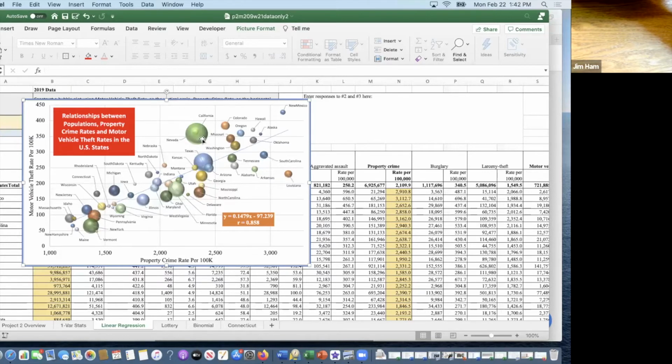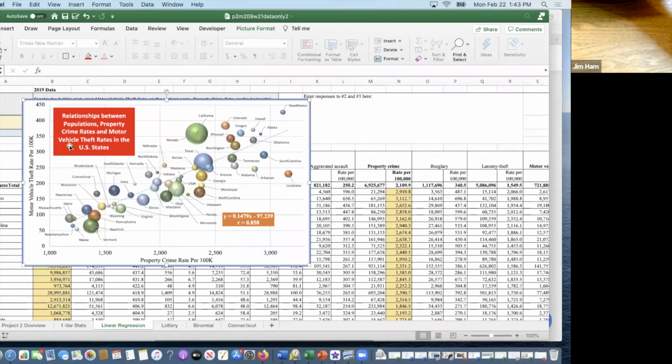So the bigger the bubble, the bigger the whatever it is we're measuring. In this case, it's population. So you can see California is the biggest bubble. It has the largest population. Texas is pretty big. And down here is New York, this one. Vermont is that real tiny one right there. And I just drew these leader lines in there.